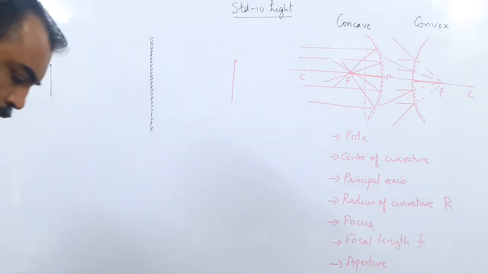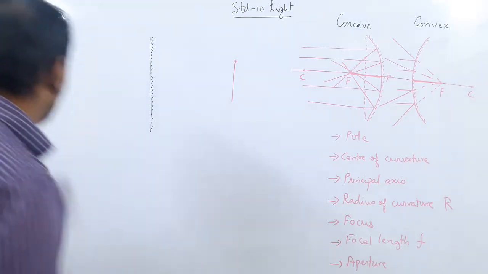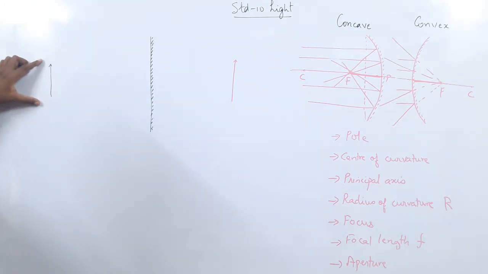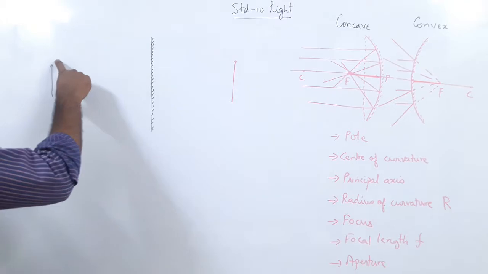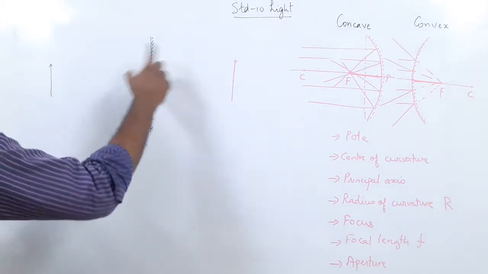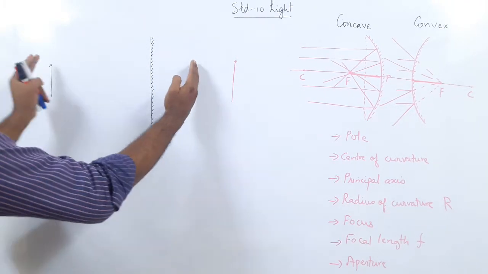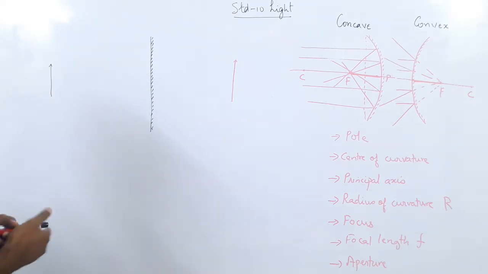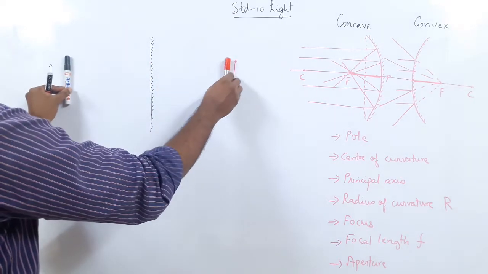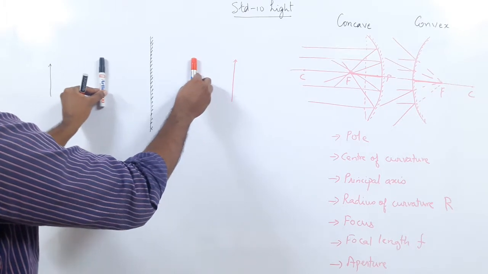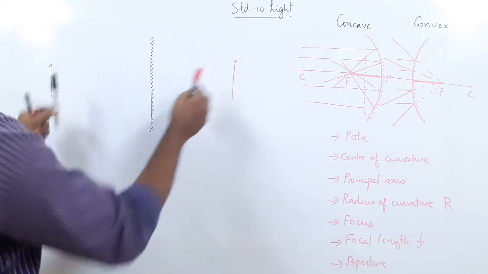Now you take this object far from the mirror or bring it nearer to the mirror. What is the only thing which is going to change? When this object is brought near the plane mirror, then the image will come near. Suppose you have this object and the image. You bring the object near, the image comes near, or you move it far and the image goes far.